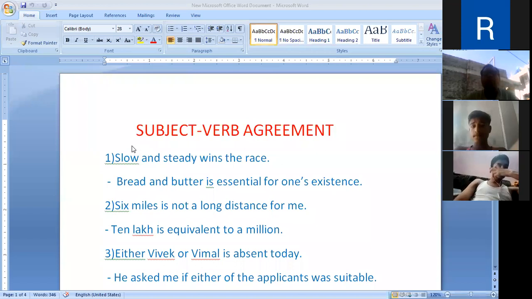Now, dear friends, those tips or the rules are more specified here on your screen now. This part of our English grammar is very important.